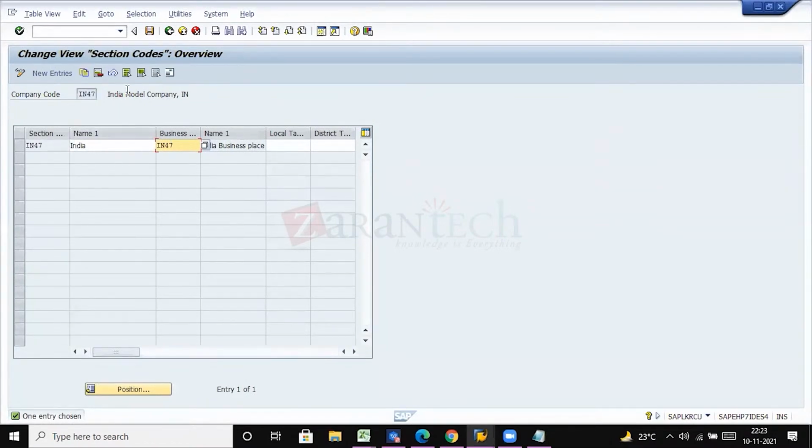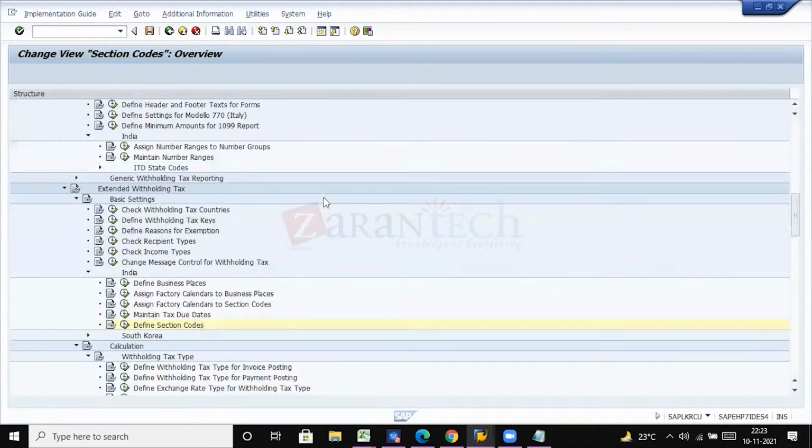we will be assigning the factory calendar, because in case any transaction happens on holidays, an error message will be displayed. Because on holidays there won't be any transactions, right? So that will be considered, and for reporting also it is very important, like when the transaction had happened, and in case it is on a holiday, why they had to post on a holiday.